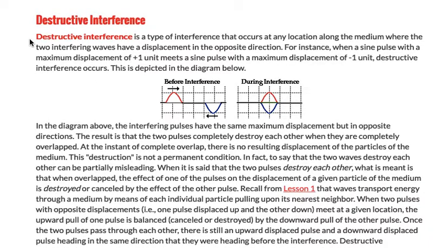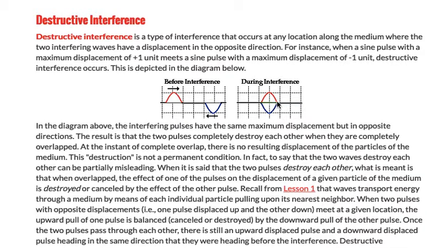Destructive interference is a type of interference that occurs at any location along the medium where the two interfering waves have a displacement in the opposite direction. For instance, when a sine pulse with a maximum displacement of +1, here's +1 unit, meets a sine pulse with a maximum displacement of -1, so below, right? Destructive interference occurs, and this is depicted in the diagram below.